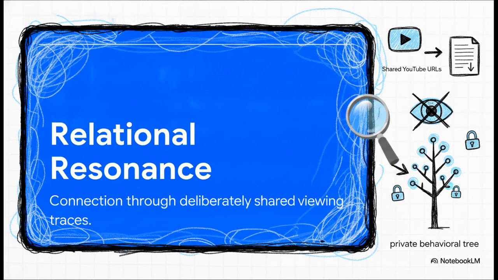So, what does this actually look like? We call it relational resonance. Now, a lot of apps out there just automatically scrape your data, right? Not WatchTree. It builds a private behavioral tree entirely from YouTube URLs or local records that you explicitly and intentionally choose to share. There are zero automatic algorithms digging through your watch history here. You maintain absolute privacy by only contributing exactly what you want.